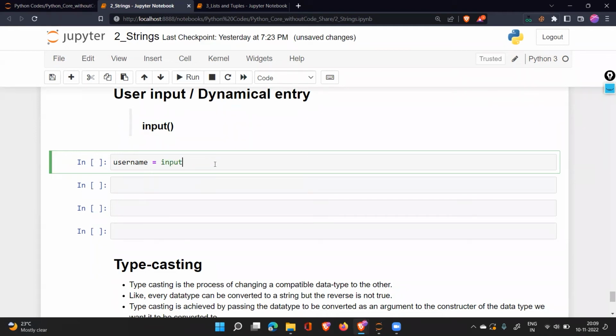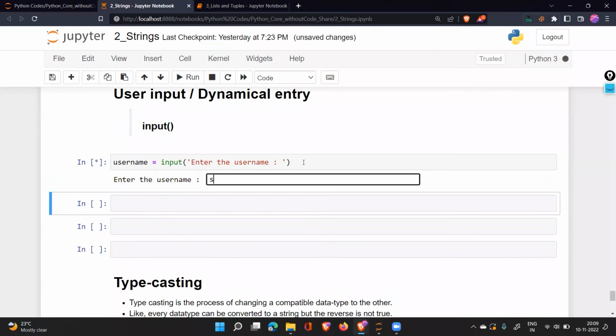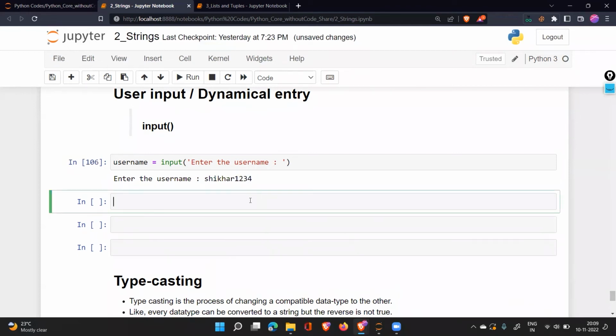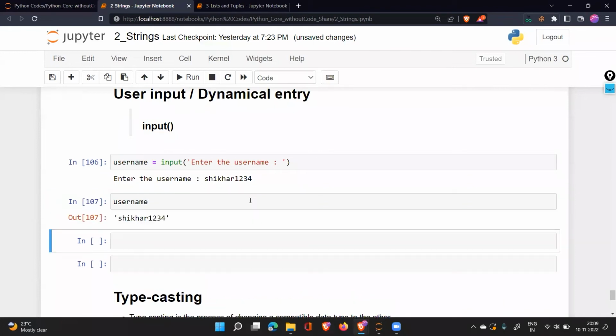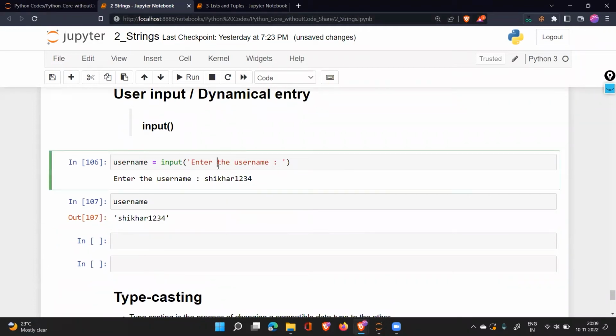You say input, and inside you write a message, enter the username, and this is the message that will be shown to the person. So when I run this and write the username, it is stored. Now, if I check the variable username, you'll find out that this text is stored there. Correct? Now, we will try to understand how we can apply dot strip here to do our task. This is how you take input from the user.